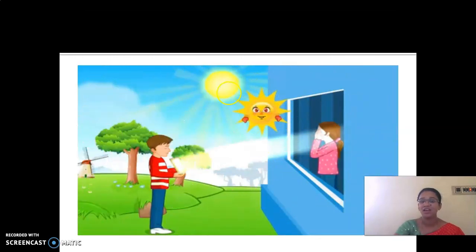Yes, look here. Have you done this or not? We have done this at a small age. We used to take a mirror, stand outside our house and show its reflection inside our house. Just try it. Take a glass mirror in the morning, so the sunlight falls on that mirror first. If you focus it inside your house, you can see that light in your house. If you want, you can try this.